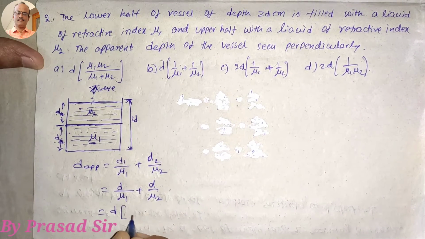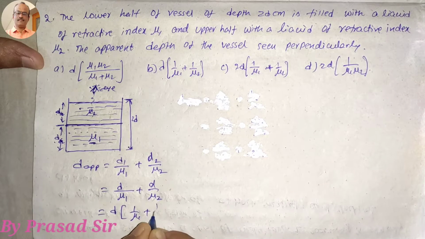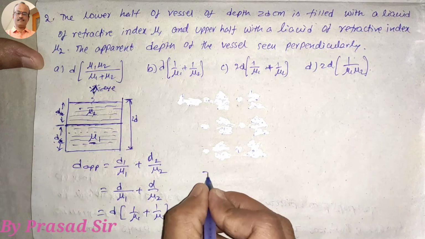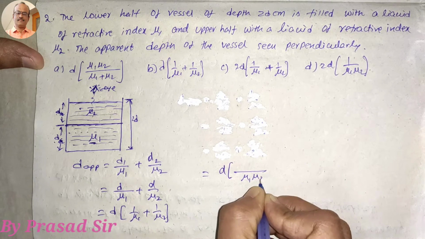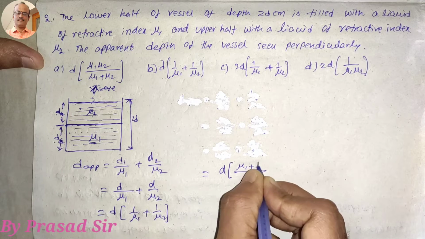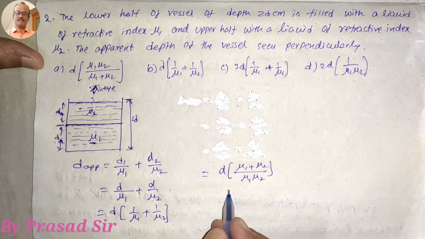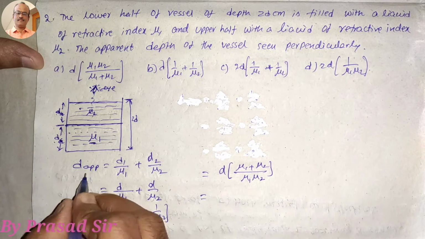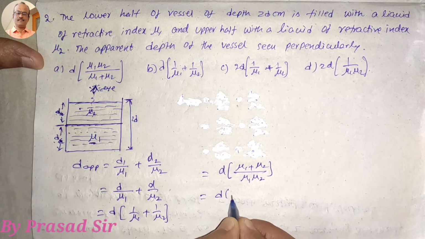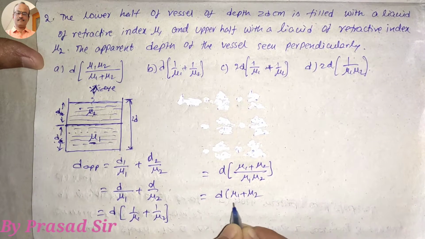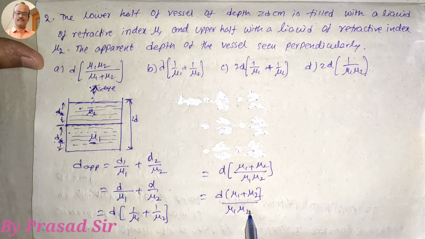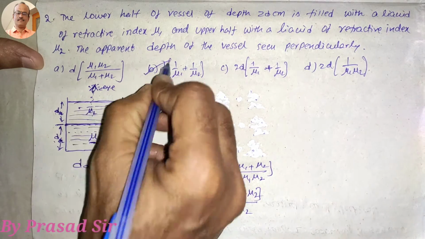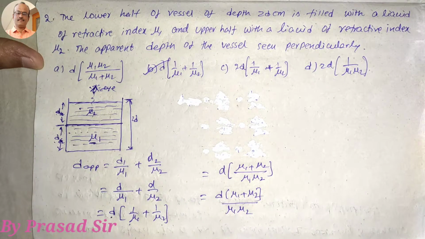So here d is common, 1 by mu1 plus 1 by mu2, which is d times (mu1 plus mu2) divided by mu1 mu2. So which option is correct here? D times 1 by mu1 plus 1 by mu2. So option B is correct.